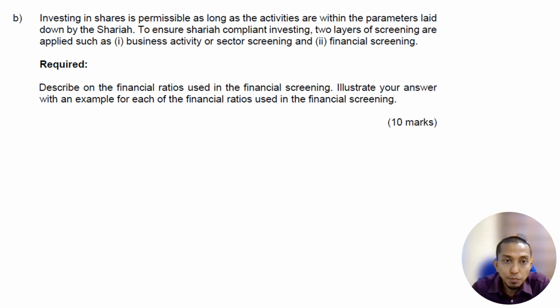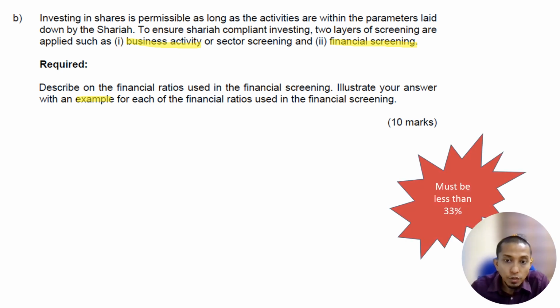Investing in shares is permissible as long as the activity is within the parameters laid down by Sharia. To ensure Sharia-compliant investing, two layers of screening are applied: the business activity screening, which is the sector screening, and number two is the financial screening. Remember the 5%, 25%, and for financial it is 33%, the ones that we learned previously. So describe the financial ratios used in the financial screening, illustrating your answer with an example for each financial ratio used.